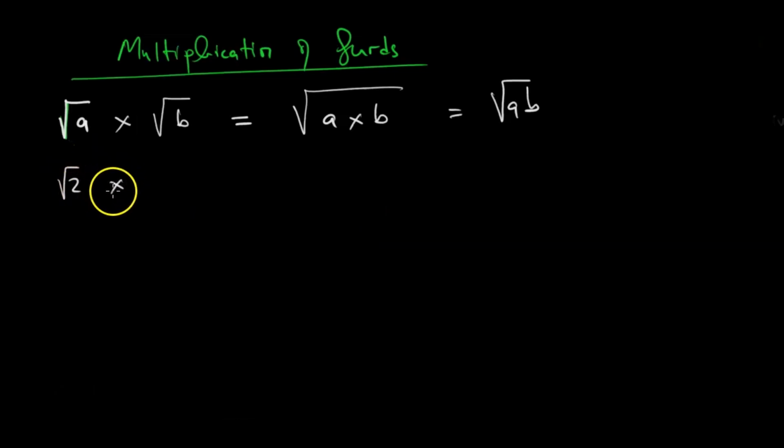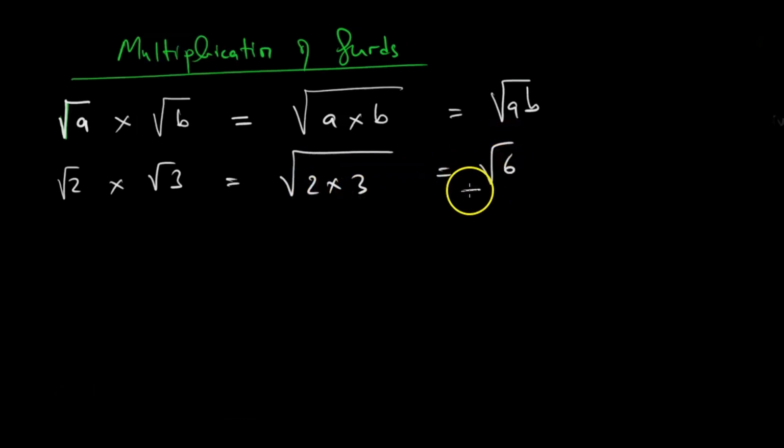The square root of 2 times the square root of 3 is equal to the square root of 2 times 3, which is equal to the square root of 6. So that is how we multiply. Of course, it's going to come with many twists and bends. That is how questions are asked, but that is the general foundational knowledge which you should have and appreciate.